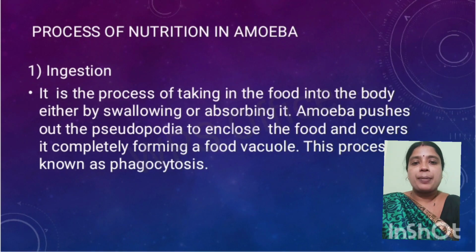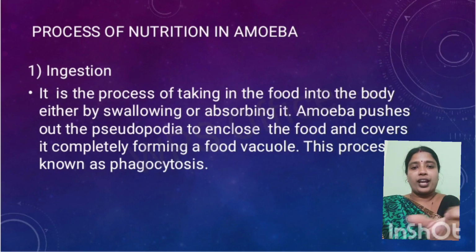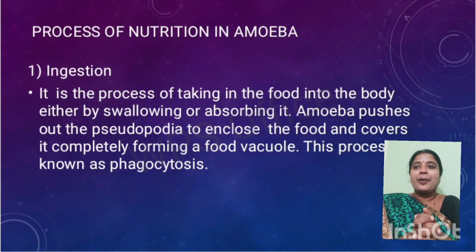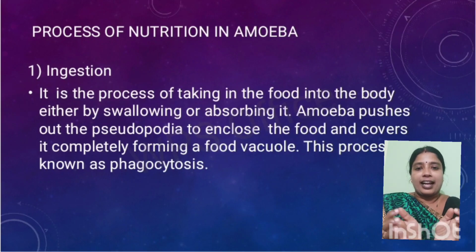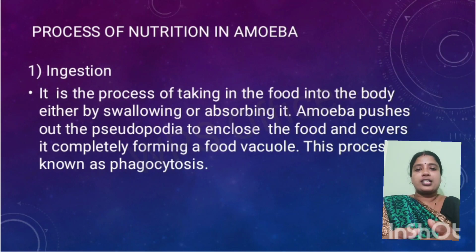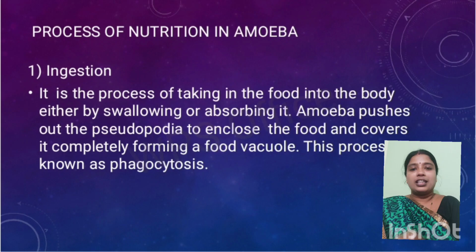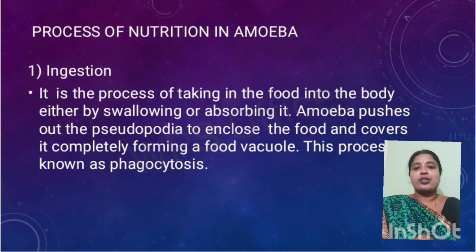Now, how does amoeba ingest the food? Amoeba pushes out the pseudopodia. That pseudopodia is pushed out, and then it encloses the food completely by catching it and covering it, forming a vacuole, like a space or cavity, and in that cavity the food is completely caught inside it. This process of catching the food inside the food vacuole is also known as phagocytosis.